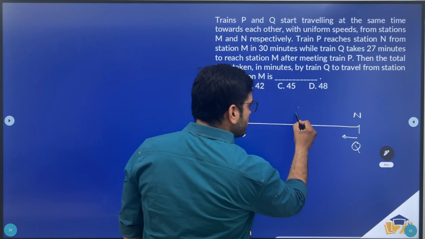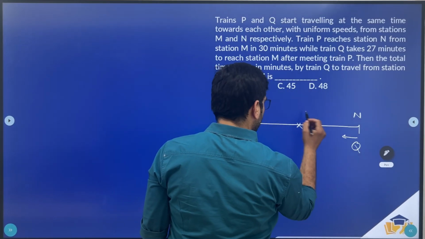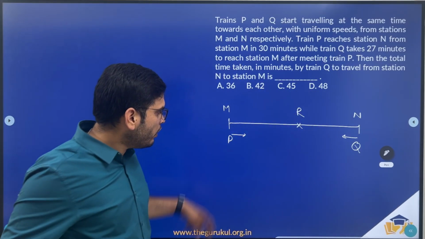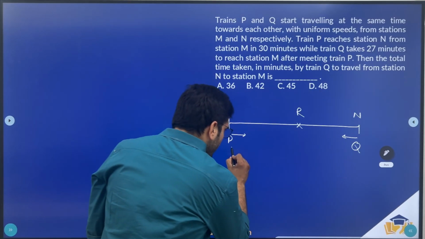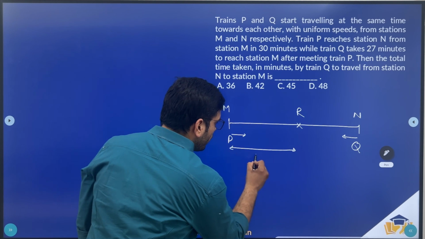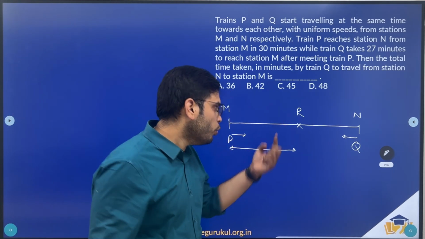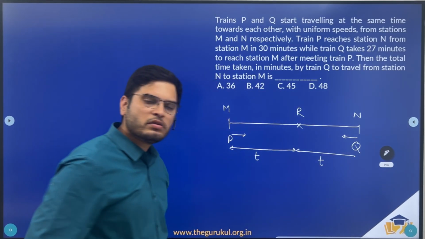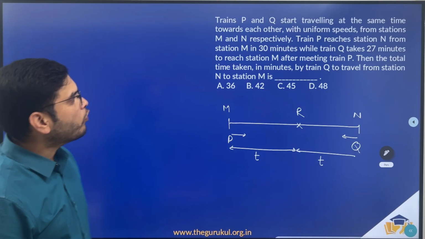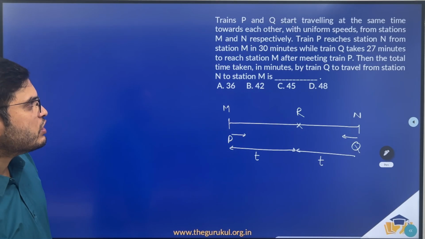And let this be the point, let us say R, where these two trains cross each other. So let me consider P took T minutes to travel from M to R, and train Q will also be taking T minutes. Then, train P reaches station N from station M in 30 minutes.